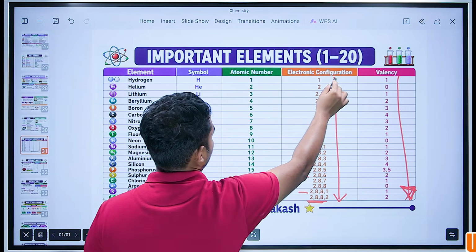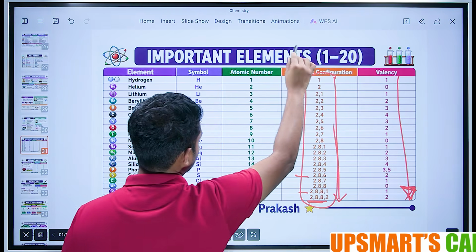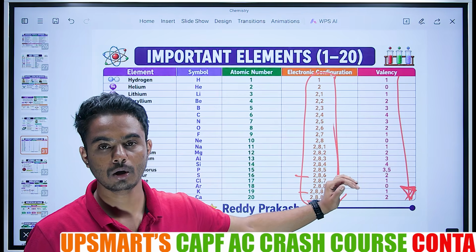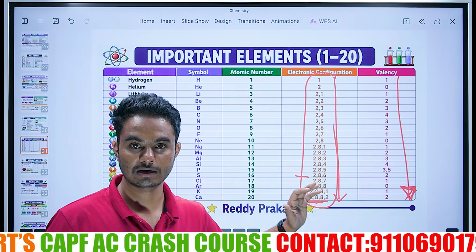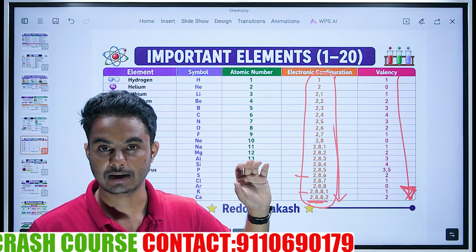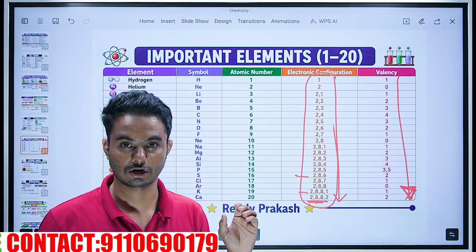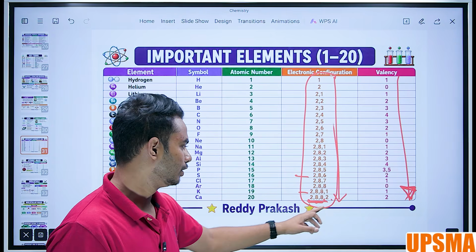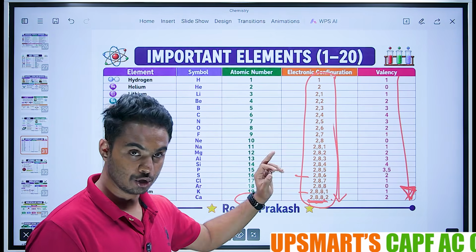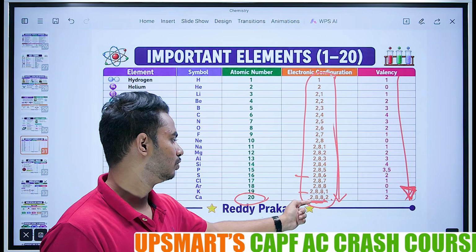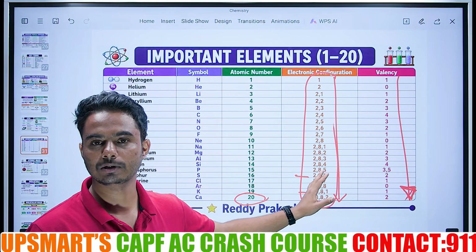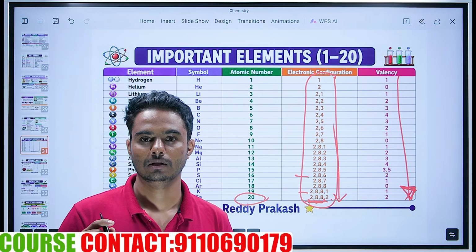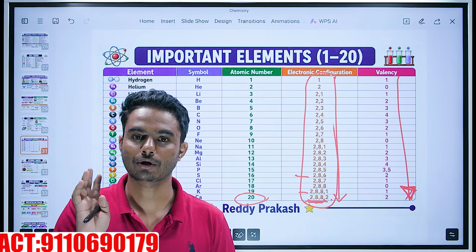Similarly, electronic configuration, you won't be having a doubt. Why 2, 8, 8 here? Because I told you until the 20th atomic number, the KLMN shells will cater only 8 electrons, but not 18 electrons. So 2 plus 8 plus 8 plus 2 will give atomic number 20. Beyond that, if it is 21, then it will become 2 plus 8 plus, it will finish up in the M shell only. Until the 20th atomic number, the capacity of the M shell is 8, not 18.